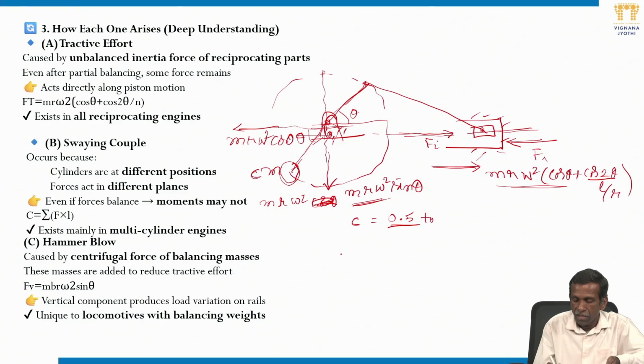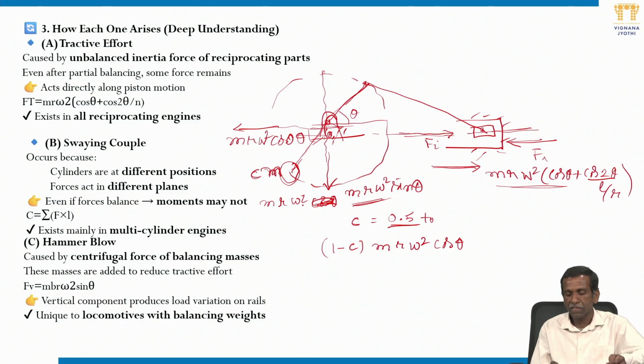Then you know that the unbalanced force remaining in the direction of the line of stroke is (1 minus c) times F i, that is, (1 minus c) m r omega square cos theta. If you attach the mass such that it is partially balancing, that means instead of m, C m, 50% of the mass only, then there will be an unbalanced force remaining in the direction of the line of stroke.